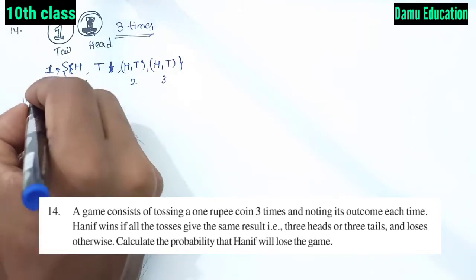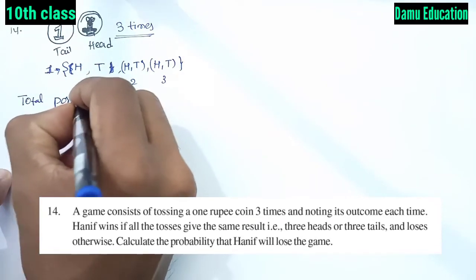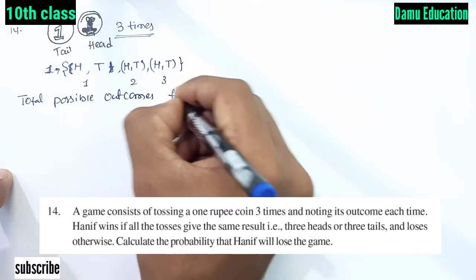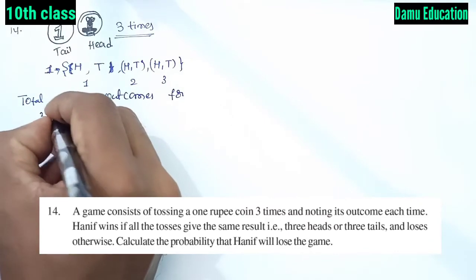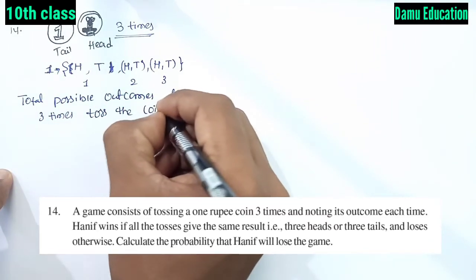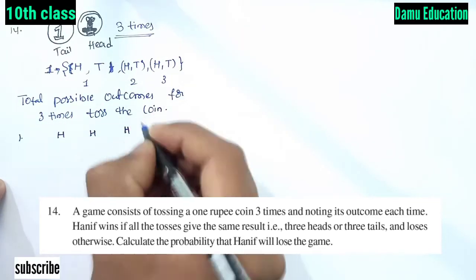The total possible outcomes for tossing the coin 3 times. First, head, head, head.